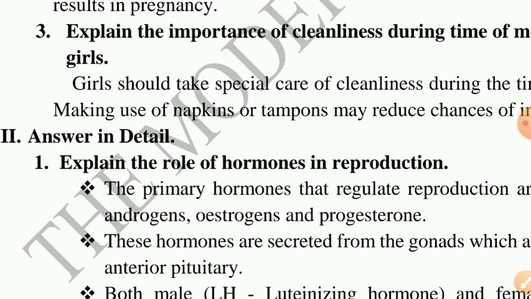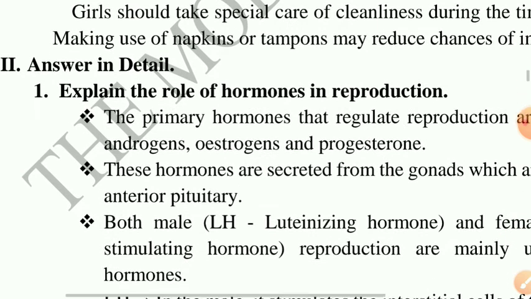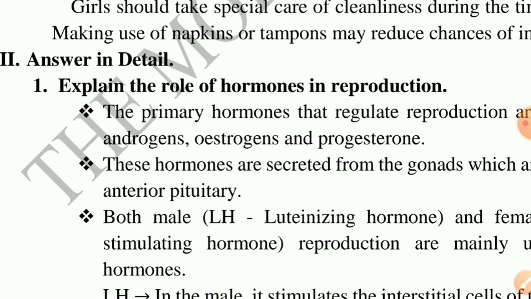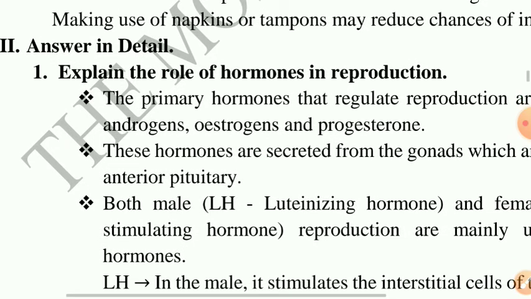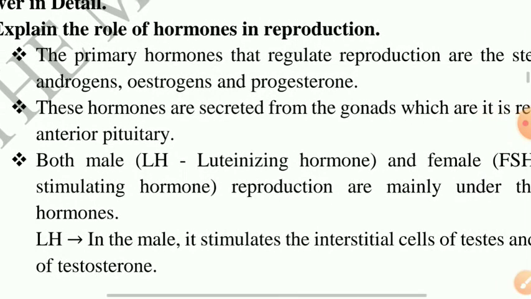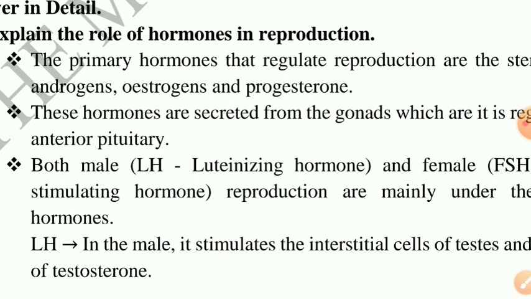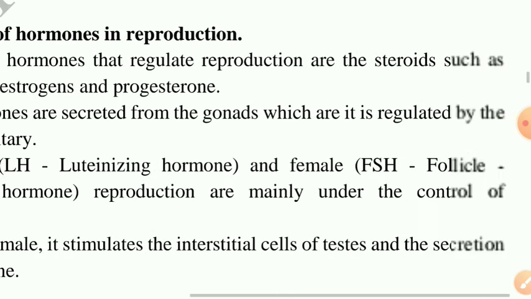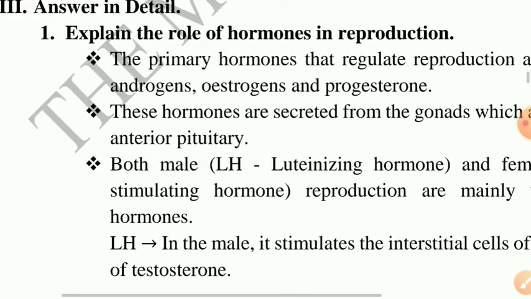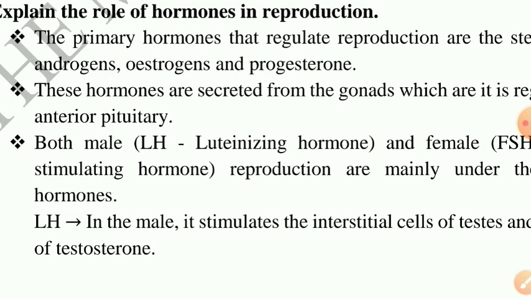Okay. Next, answer in detail. Explain the role of hormones in reproduction. What is the role of hormones in reproduction? First point. The primary hormones that regulate reproduction are the steroids, such as androgens, estrogens and progesterone. Androgen is the male reproductive hormone, and estrogen and progesterone are the female reproductive hormones.